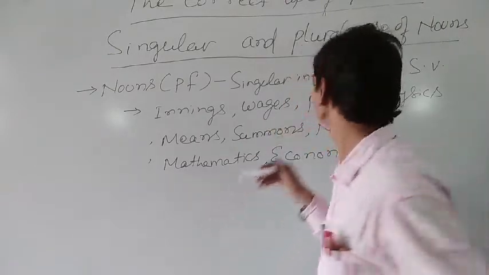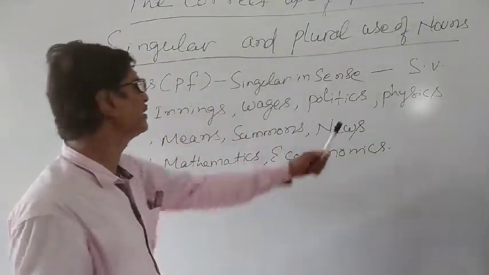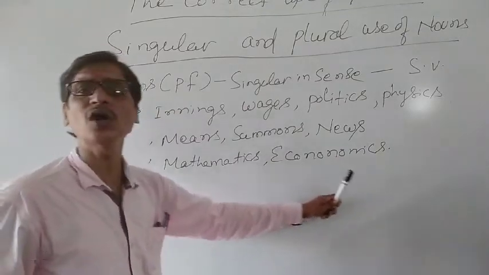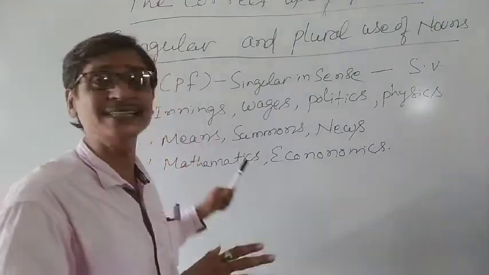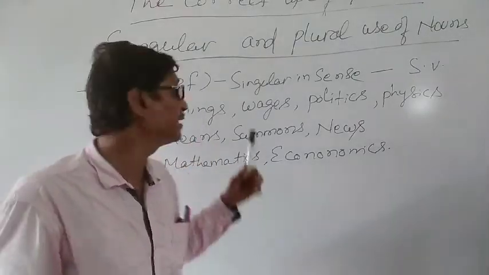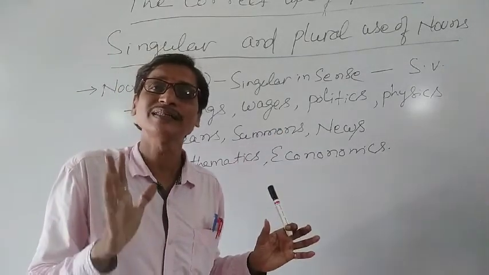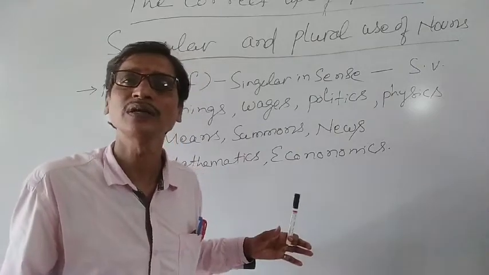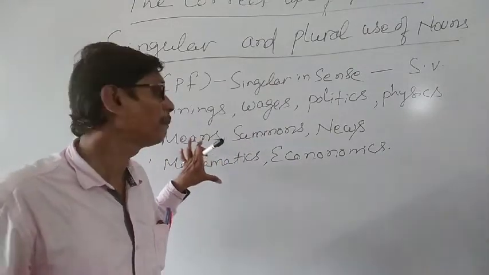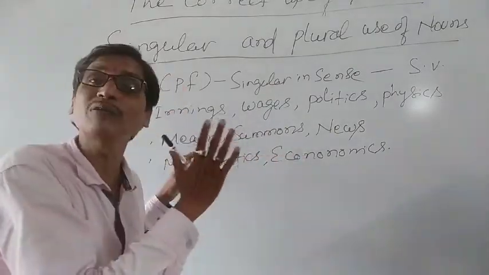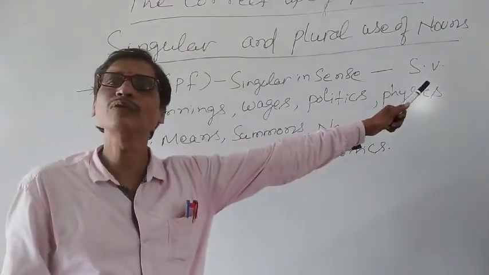Similarly, wages, politics, physics, means, summons, news, mathematics, economics, etc. When a layman comes across these words, he thinks they are plural nouns, because every noun ends with S, and we normally think that when something ends with S, it is a plural noun. But these words are plural in construction. They look like plural nouns, but they are singular in sense. Therefore, we have to use a singular verb with them.